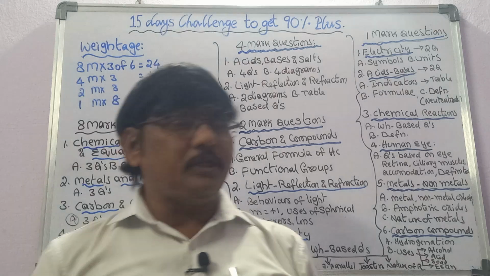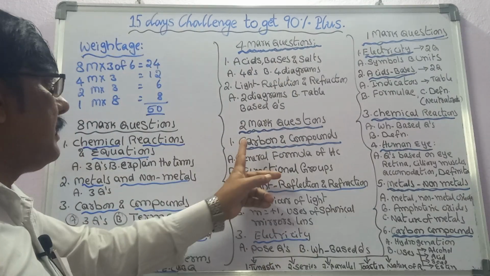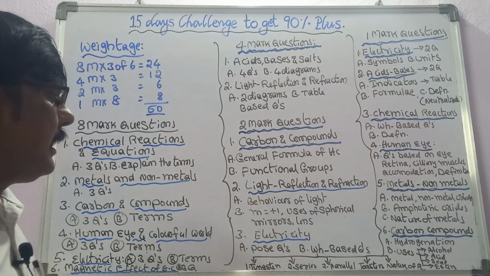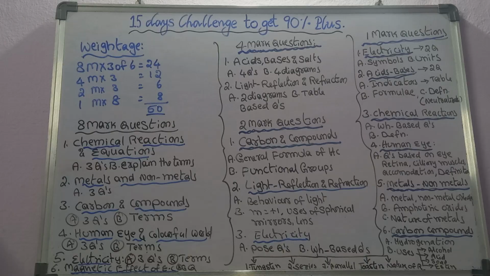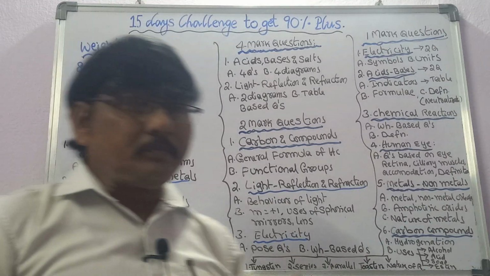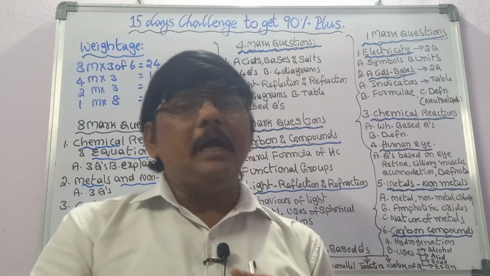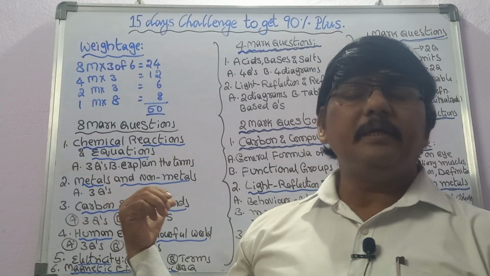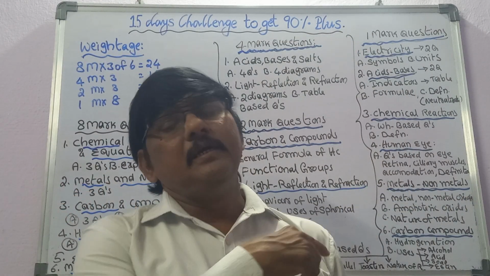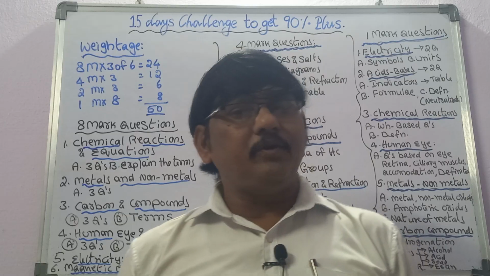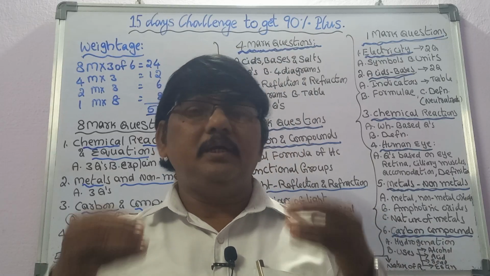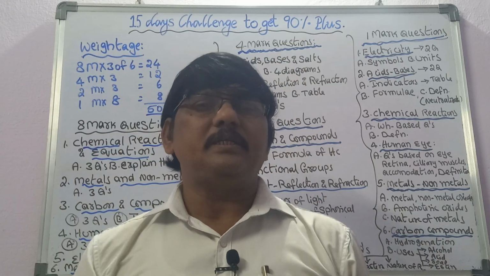So these are the three major chapters: carbon compounds, light reflection and electricity. In these lessons, these questions will come. Coming to the most important part: here 8 × 3 is 24, here 12, 36, and here 6, 36 and 6, 42 marks. Out of 42, you will get 42 marks at any cost.